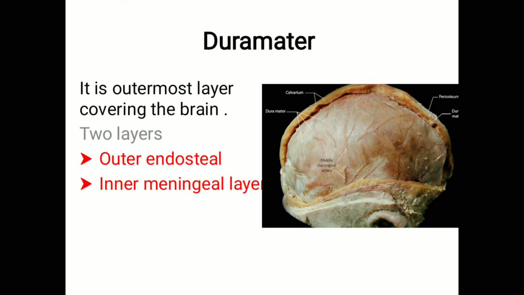Here you have to know something. The outer and the inner layer of dura mater are firmly adherent. They are very adherent, but in certain places where they are separated, they form spaces. Those spaces are lined by endothelium and filled with blood. So such spaces are sinuses. Those sinuses are called dural venous sinuses. So remember, the spaces between them are filled with blood, and those sinuses are called dural venous sinuses.